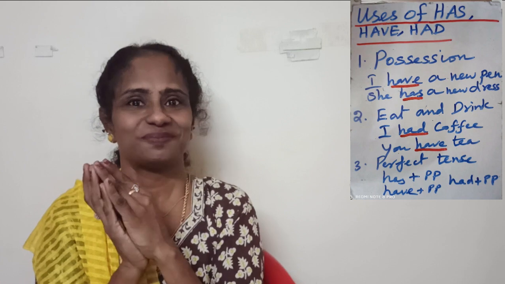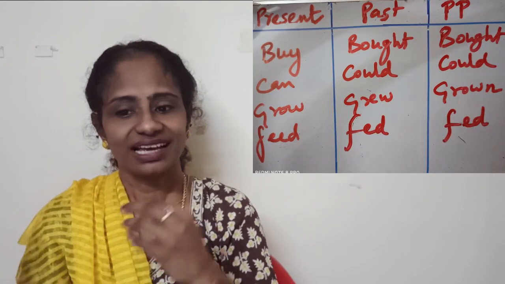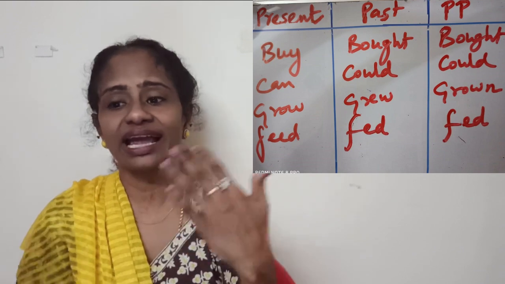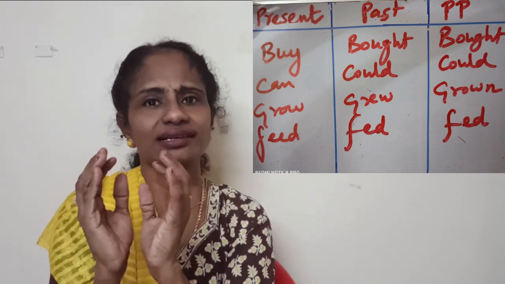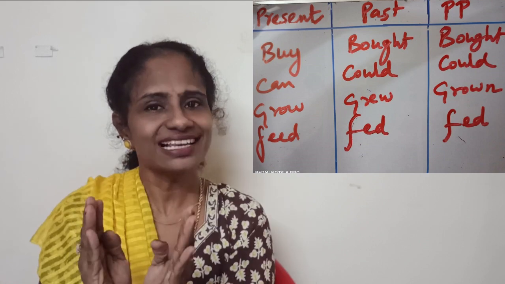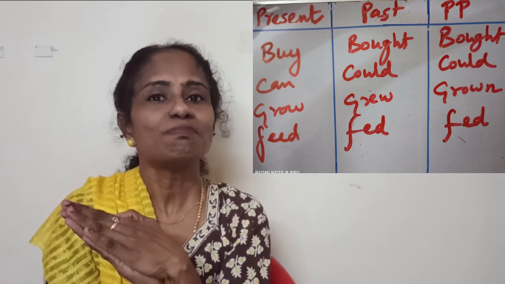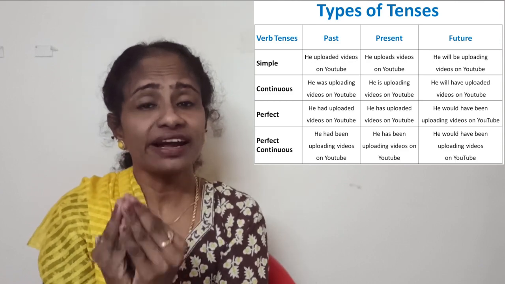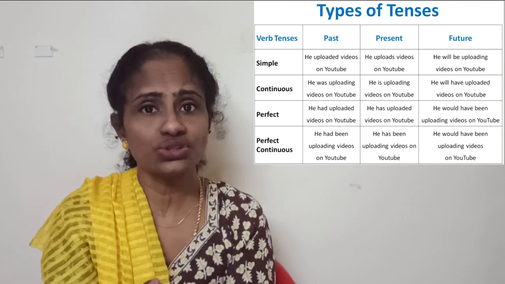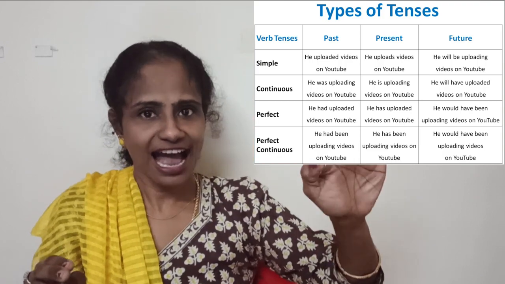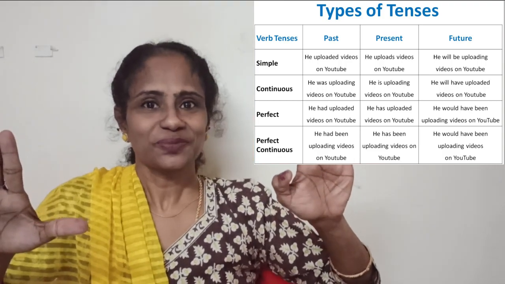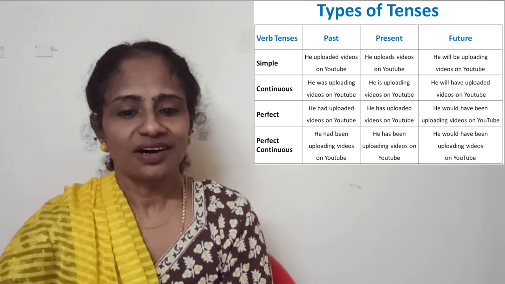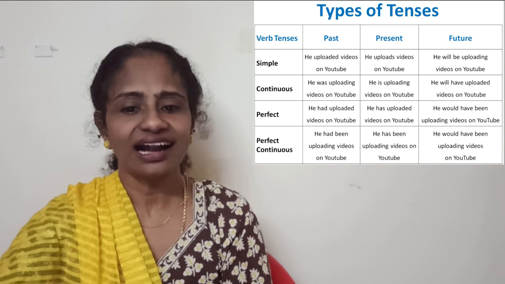Has beaten, buy, bought, can, could, grow, grew, grown. Okay, feed, fed. What is that last word, last list? It's called PP, past participle. Okay, so perfect tenses are formed by using has, have, had plus past participle. You got it? So what mistake we will do, I will tell you. Okay, we'll move again to has, have and had, and I will tell you.